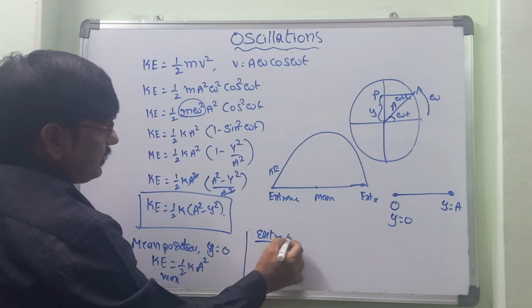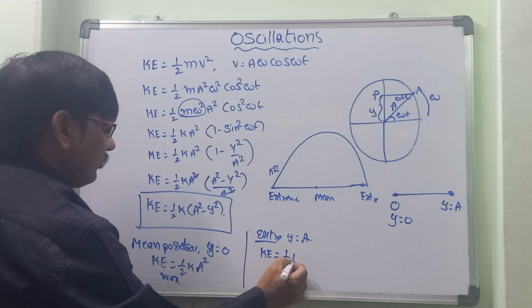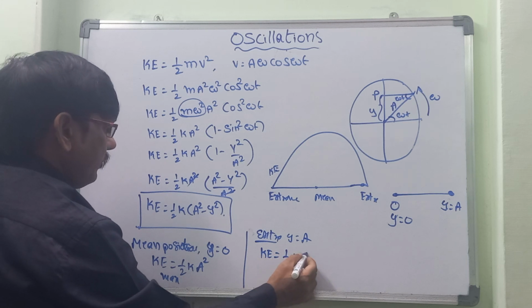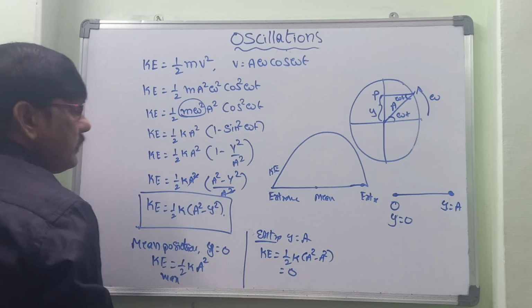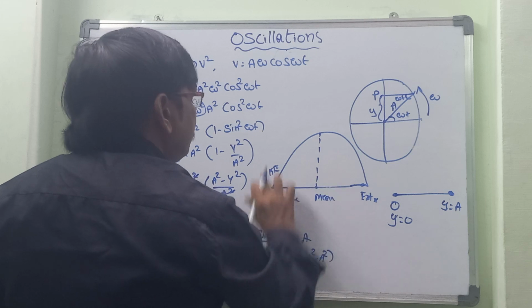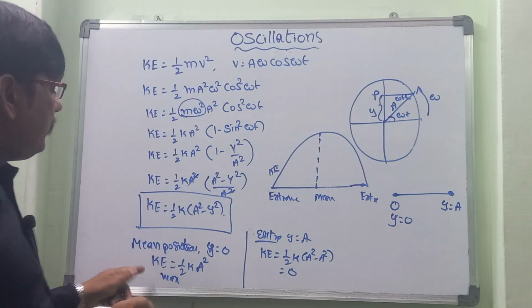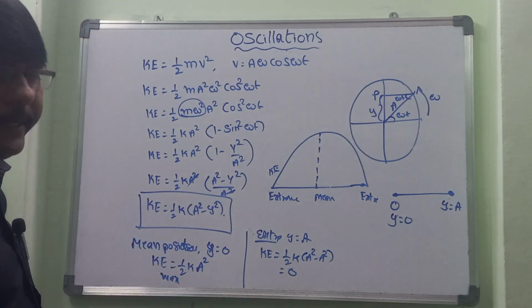At the extreme position, y is equal to A, so K is equal to half k into A square minus A square, which is equal to 0. So at the extreme position it is equal to 0. That is about the graph for kinetic energy.